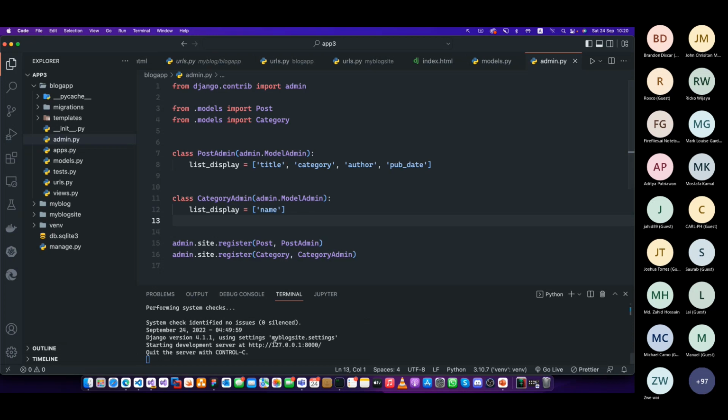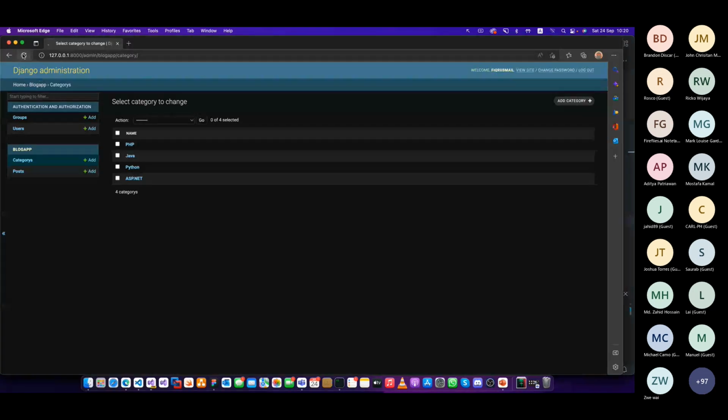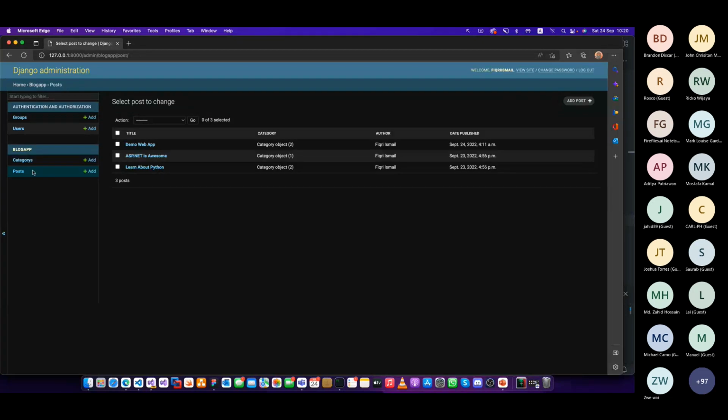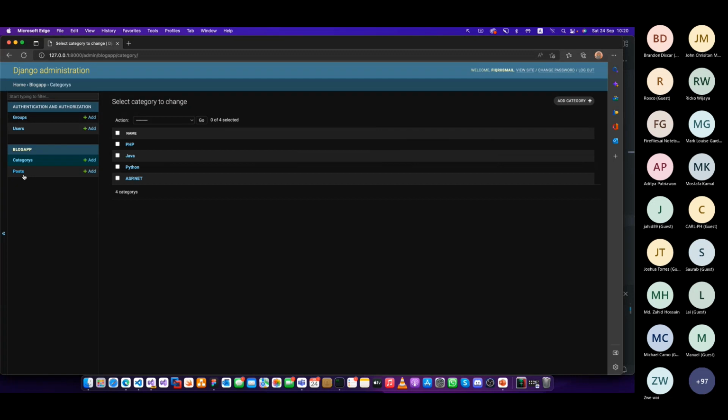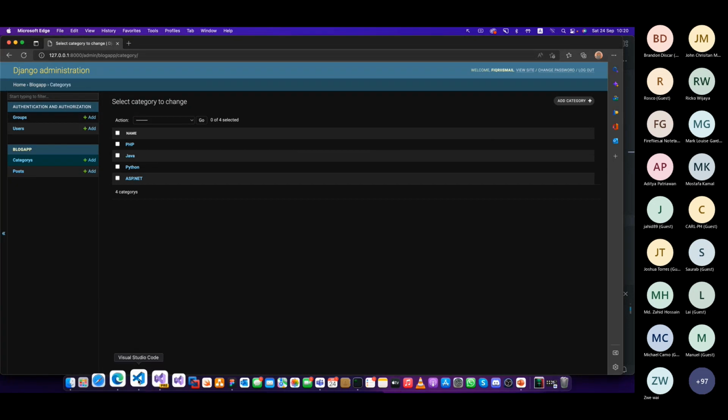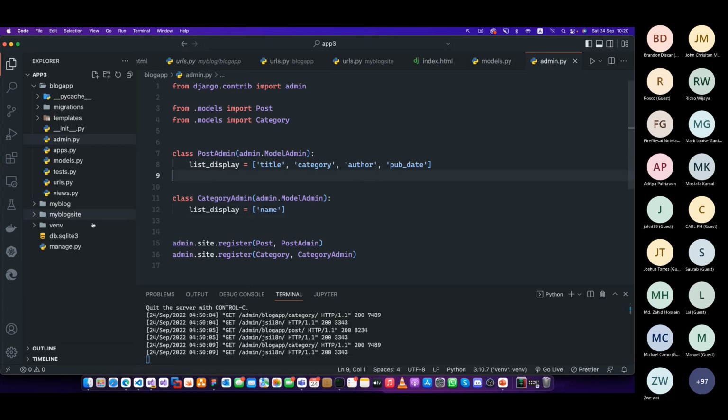Now the browser will restart and then you will see all the other information like the post, the title, category, author, date published, everything will be displayed here, right? So this is the admin, how you work, and how you enter it. Now next step will be getting data from the database. Whatever the database, this SQLite database, right? You will get it.